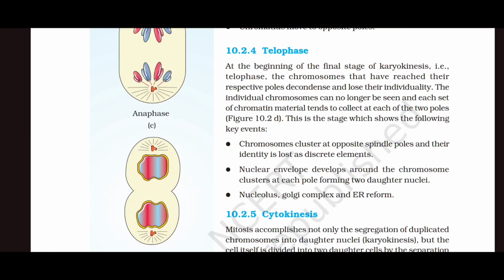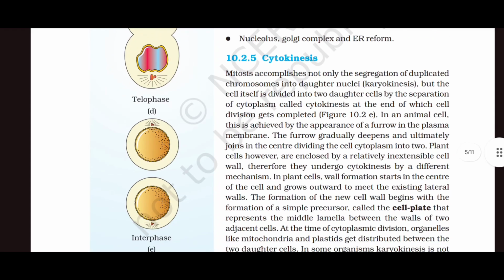First, chromosomes cluster at opposite spindle poles and their identity is lost as discrete elements. Second, the nuclear envelope develops around the chromosome clusters at each pole, forming two daughter nuclei. Third, the nucleolus, Golgi complex and endoplasmic reticulum reform.